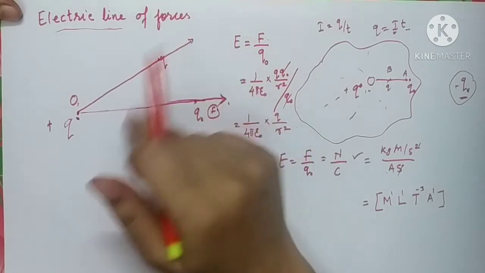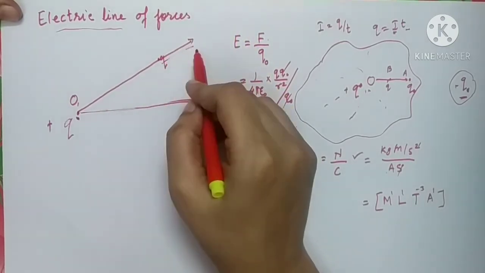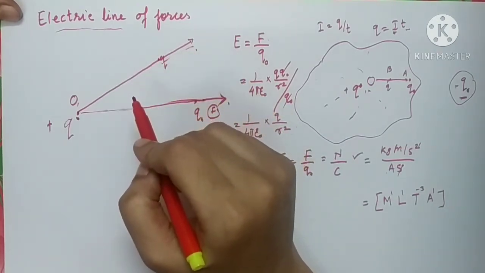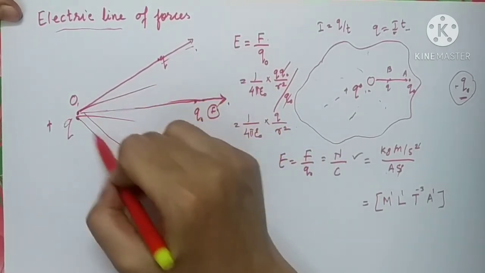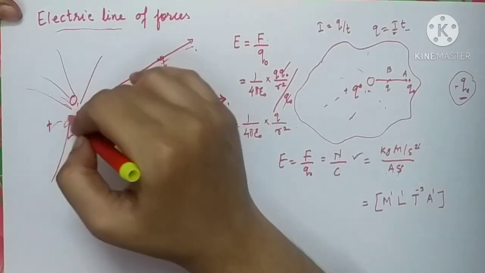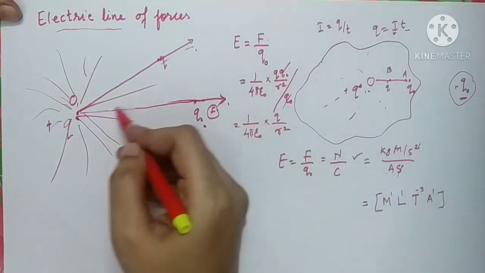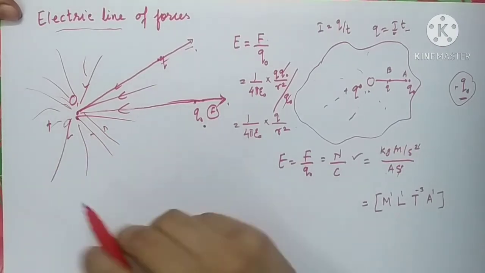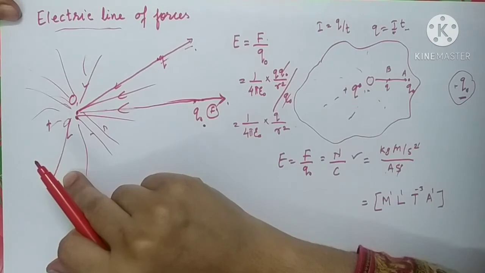The charge is going to follow this line path. So this line path followed by the charge after experience attraction or repulsion from a given charge is called as electric line of force. There will be various line of forces originating from the charges. Wherever you place a charge is going to get repelled, or if the charge is negative over here, it is going to be attracted through these lines. So these lines are called as electric line of force.